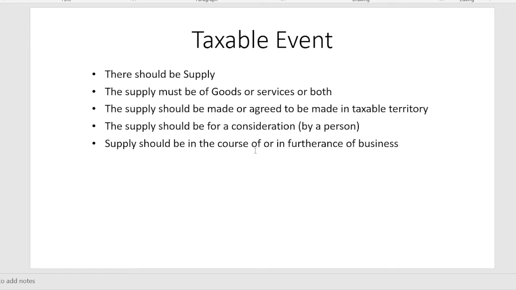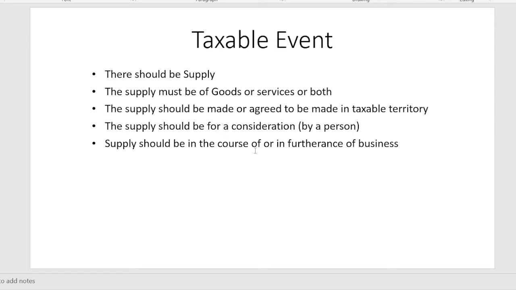Then the next point is, the supply should be made or agreed to be made in the taxable territory. Now, what is the meaning of taxable territory? Taxable territory means whole of India. So it should happen in India. If anyone is supplying goods in Australia or in South Africa, then the Indian government cannot charge GST on such supply. So it is outside of the taxable territory.